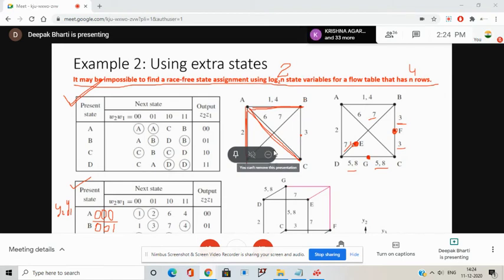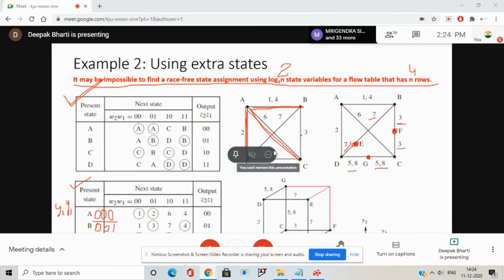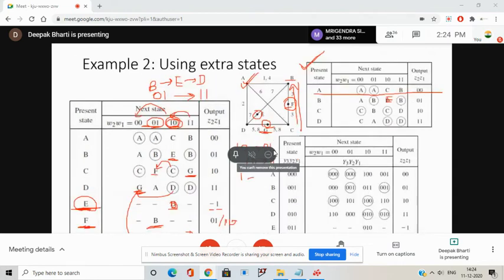In all the transitions here, say C to B to D, B is set to produce some output, because it is a stable state. Whenever the FSM finds itself in state B, it will produce the output corresponding to that state. But in this case, we are passing through an unstable state, which is unspecified. So that's why in these examples, we are still able to preserve Moore style.